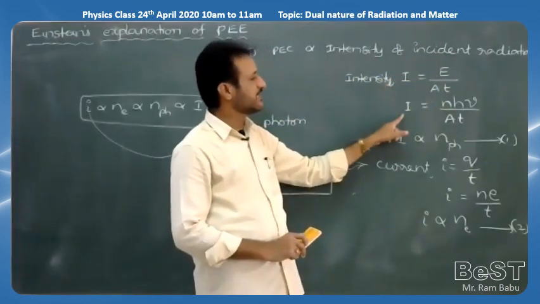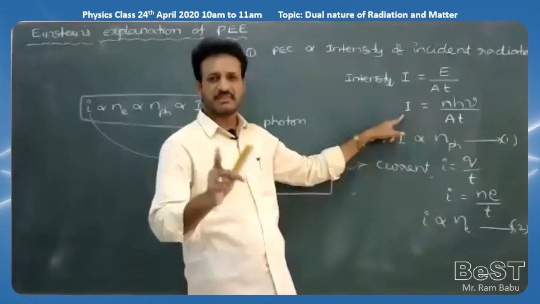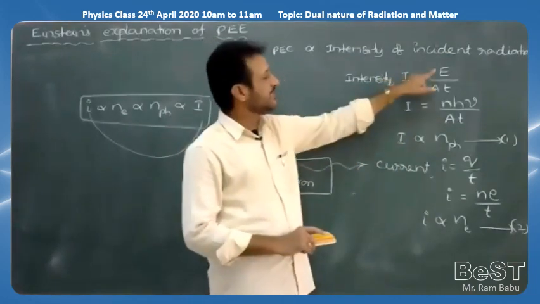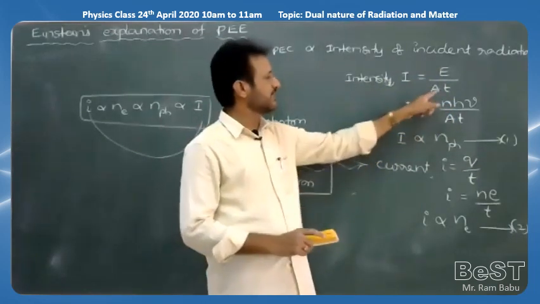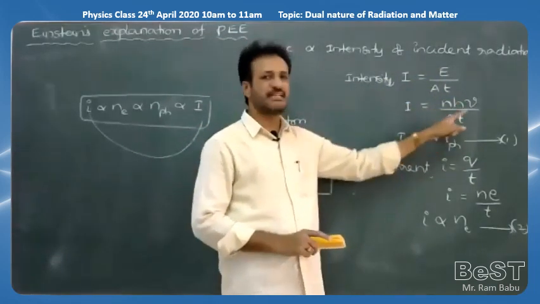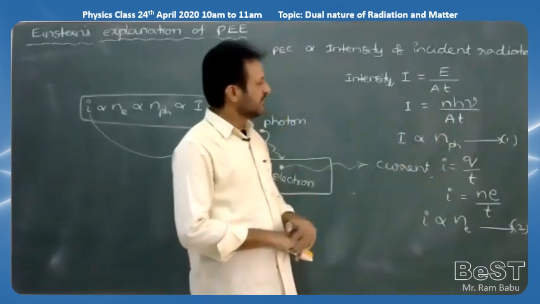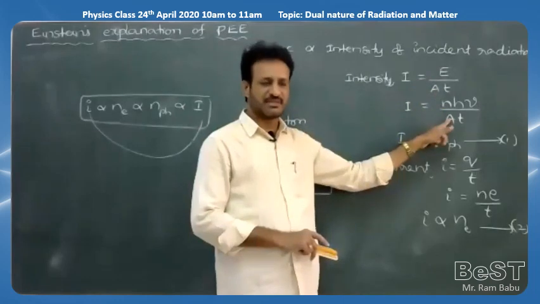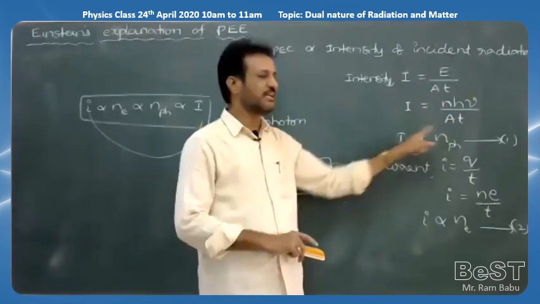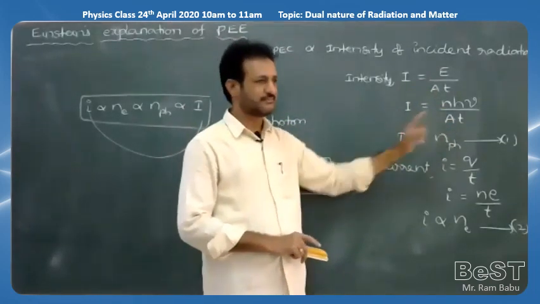That implies I is equal to, but according to quantum theory, we already know energy E is equal to h nu for 1 photon. For n photons, you should write n h nu by A T. In this formula, for the given frequency and the given area of cross section of the metal, I is proportional to n photons. Write this as equation 1.